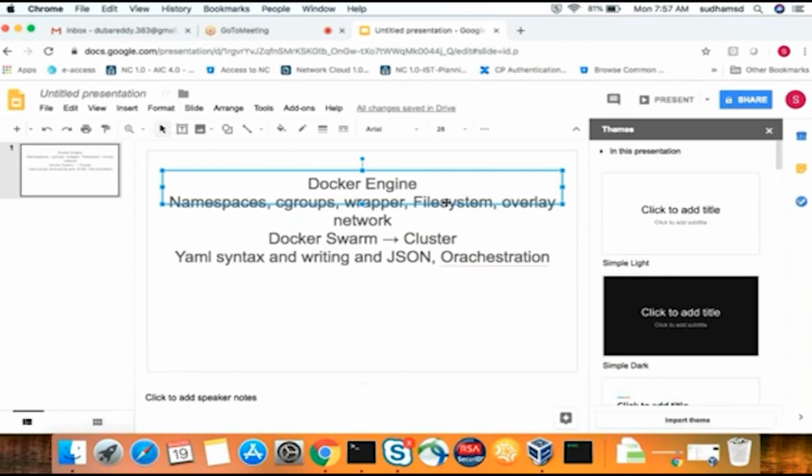It's just a command to run the file. Yes, it's a command. Docker Compose is a command in order to use the YAML files, YAML or JSON, whichever you want.